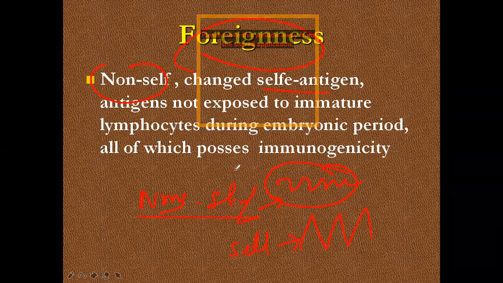Can you recognize a Japanese from a Chinese? A bit difficult. But if you place one African among Chinese persons, you can easily see that is an African. It is foreignness.